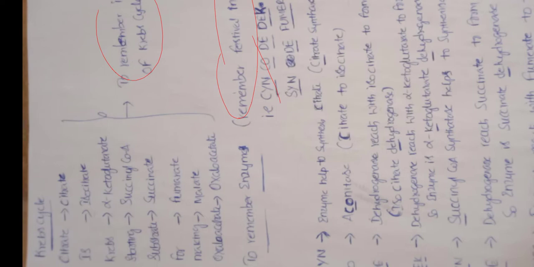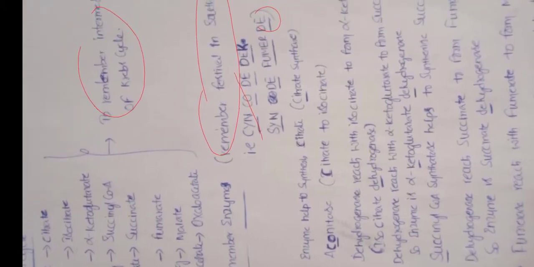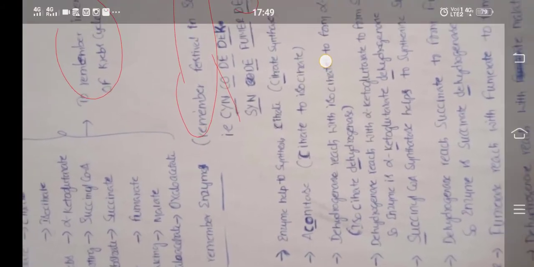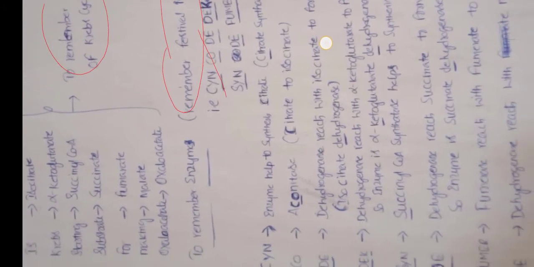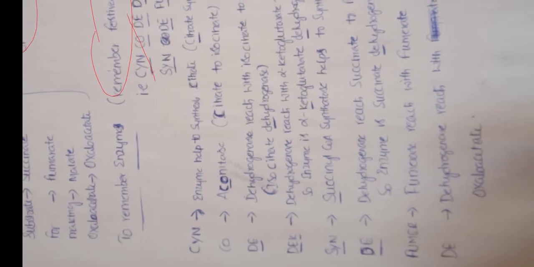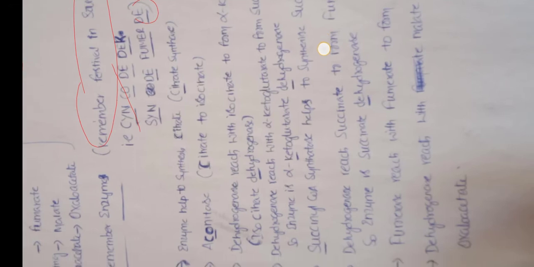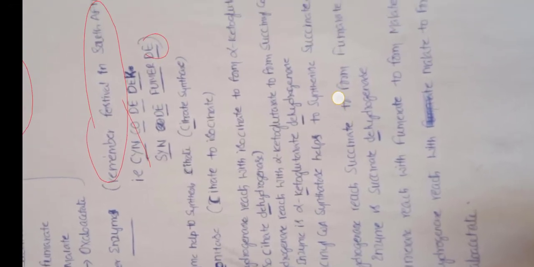Next, D: isocitrate is converted to alpha ketoglutarate. The dehydrogenase enzyme reacts with isocitrate, so it is called isocitrate dehydrogenase, to form alpha ketoglutarate. That alpha ketoglutarate will form succinyl CoA, and the enzyme is alpha ketoglutarate dehydrogenase. So another D. Next, another Sin is succinyl CoA synthetase, which helps to synthesize succinate.